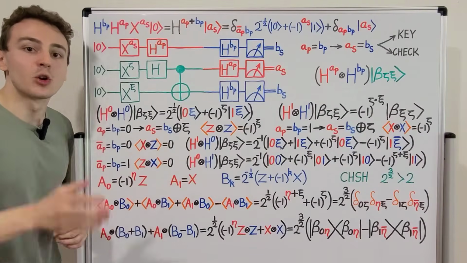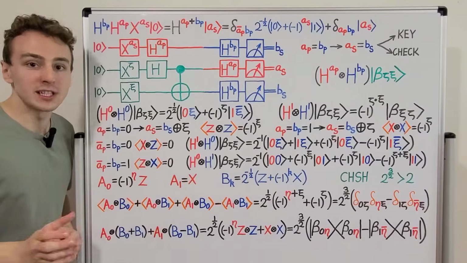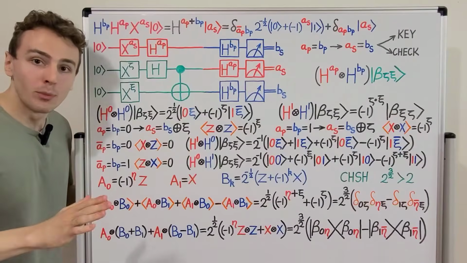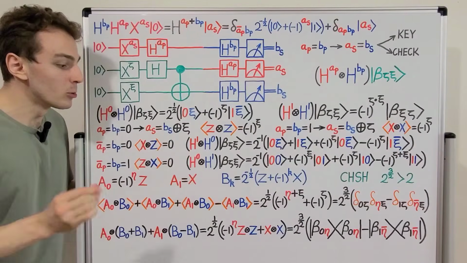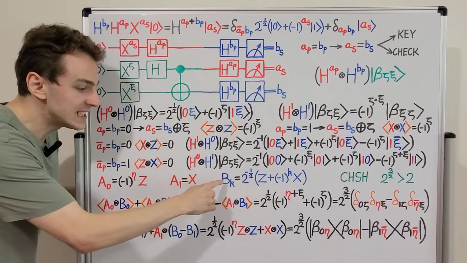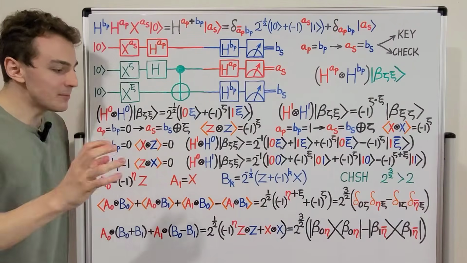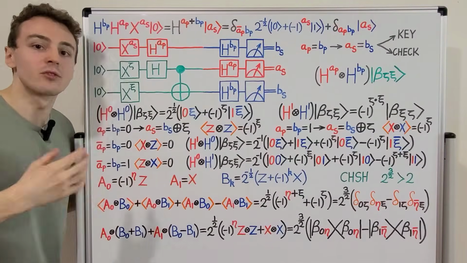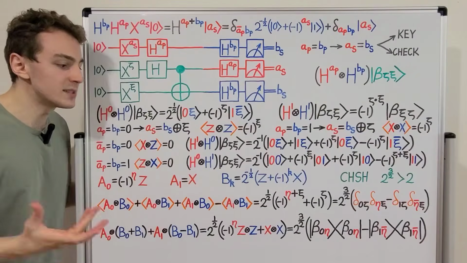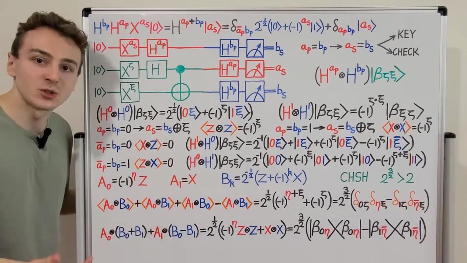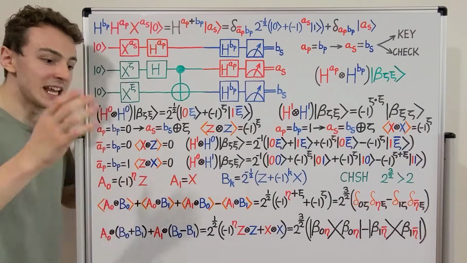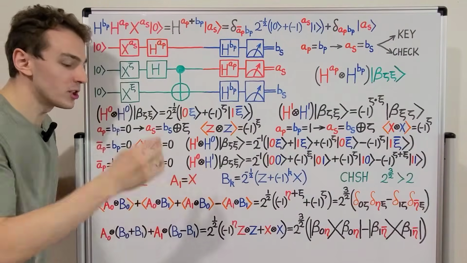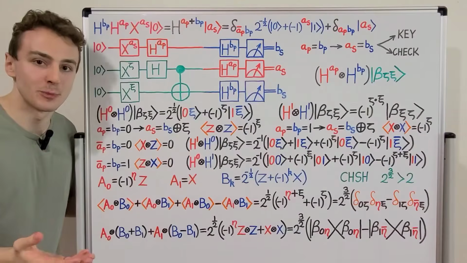Alice and Bob then need to make random choices. Alice chooses between two observables, A0 and A1. Bob also needs to make a random choice, and Bob will choose between two observables, B0 and B1. Once they make their random decision, they will perform a measurement on the qubit that they have received from the EPR source. The outcome of this measurement will be either +1 or -1. Plus or minus 1 are the eigenvalues of these four observables. So these are the possible outcomes for Alice and Bob's measurements.